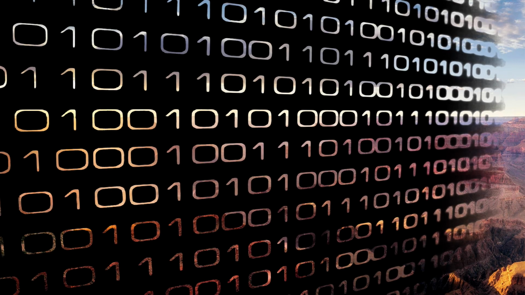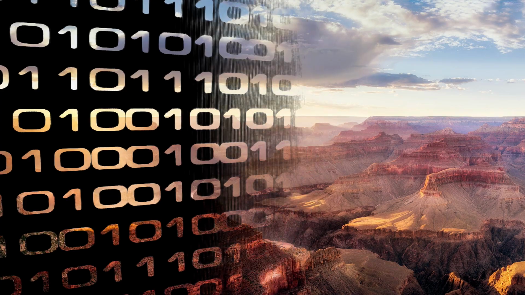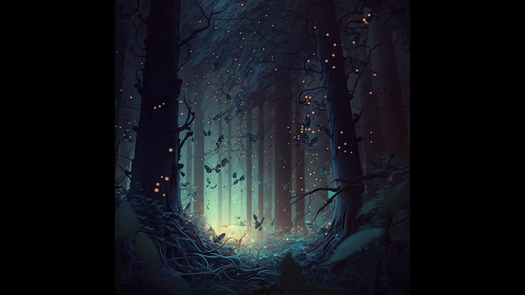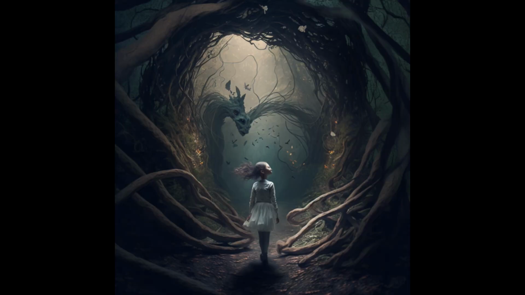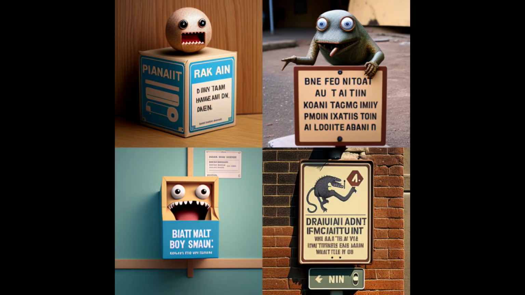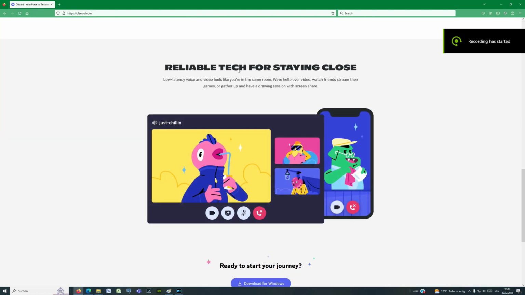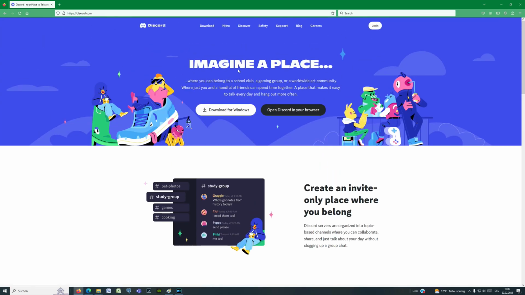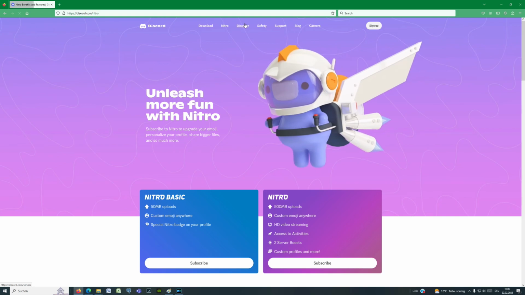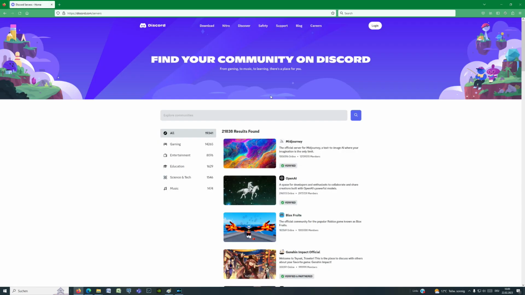To arrive at a magical place, you have to go through the forest. In other words, to get started, you have to download and install Discord. Let us ask our AI, what is Discord? Discord is a VoIP and instant messaging social platform. Users have the ability to communicate with voice calls, video calls, text messaging, media and files in private chats or as part of communities called servers. Now you know what is Discord.